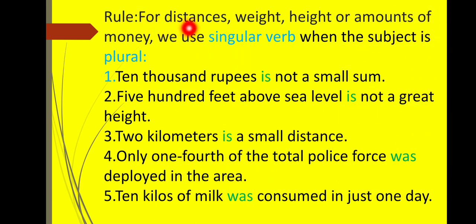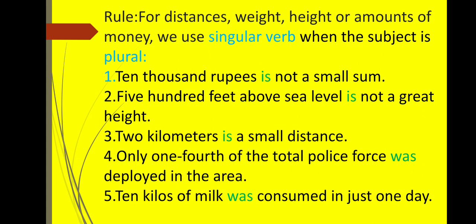For distances, weight, height, or amounts of money, we use a singular verb when the subject is plural. Important rule, and we need to remember this rule. Very often a mistake is made by observing the subject as plural.